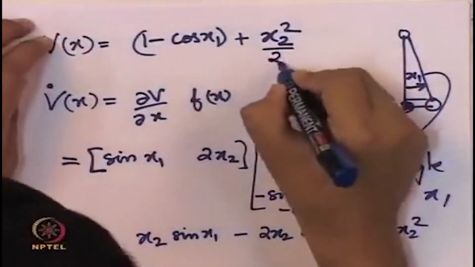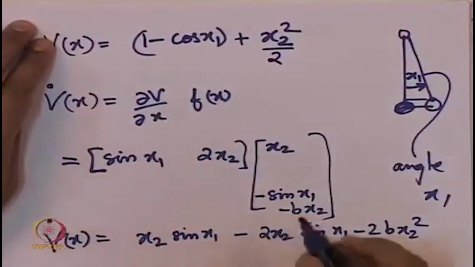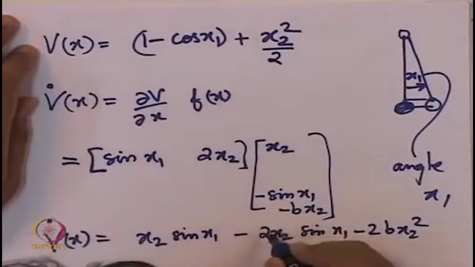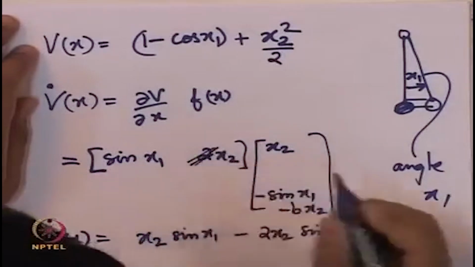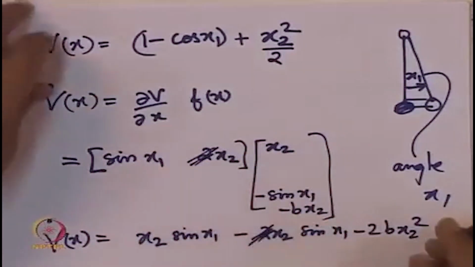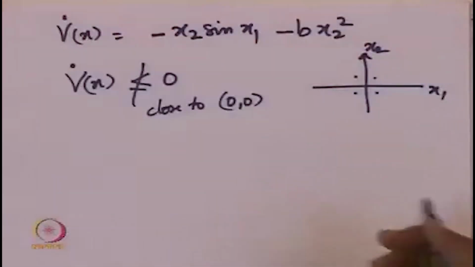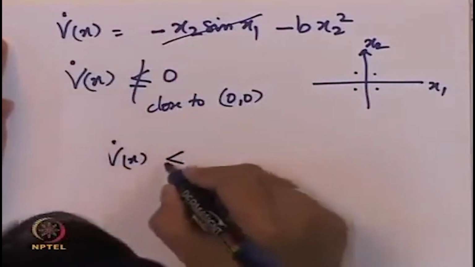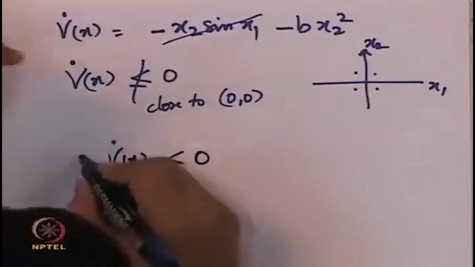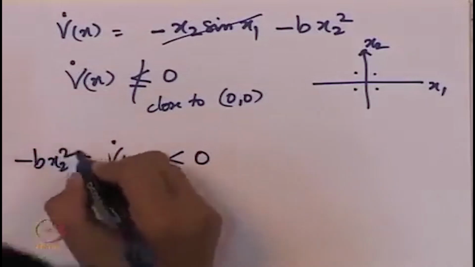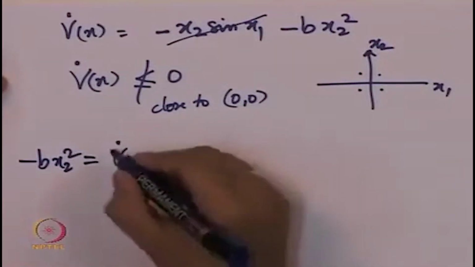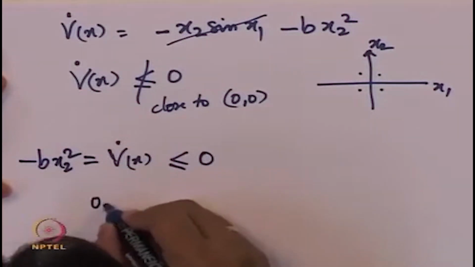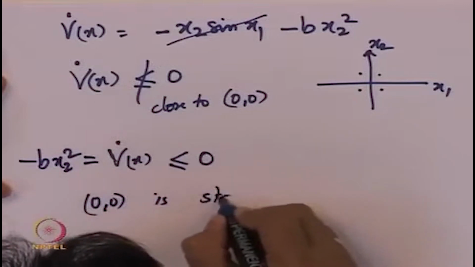So let us go back to our Lyapunov function and make a small change here. We will now divide this by 2. This perhaps we have already verified once. So this now is indeed the kinetic energy. By doing this we do not get this 2 term here, and we remove this also here, because of which this term now cancels out, and we have V dot of x. Now it is indeed less than or equal to 0. Why? Because V dot of x was equal to minus bx2 squared. So this at least proves that 0 comma 0 is stable.